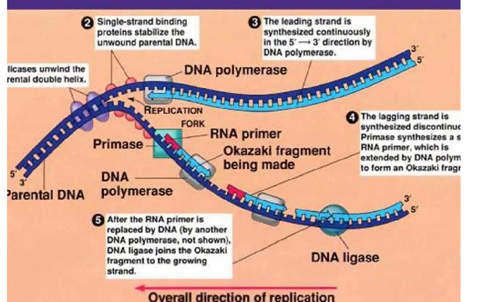Now, looking at the different steps, we've got number 1, helicase unwinds the parental double helix. Number 2, single-stranded binding protein. Now, you look at these little red structures.